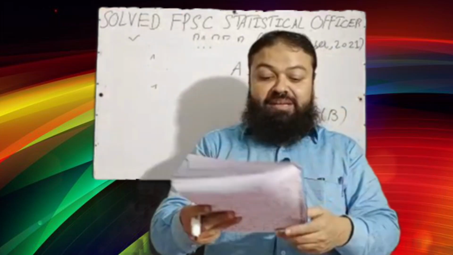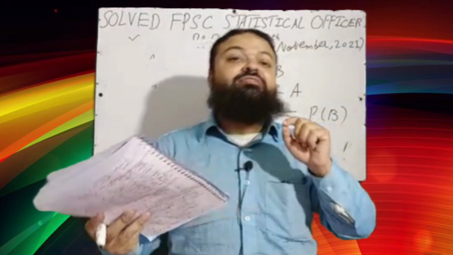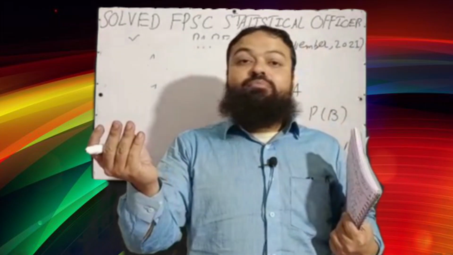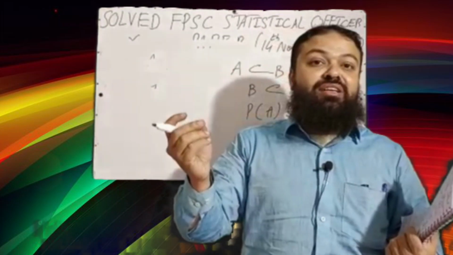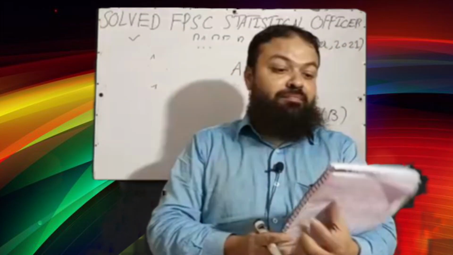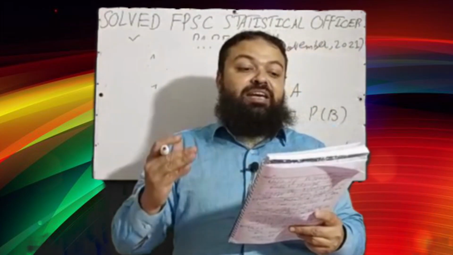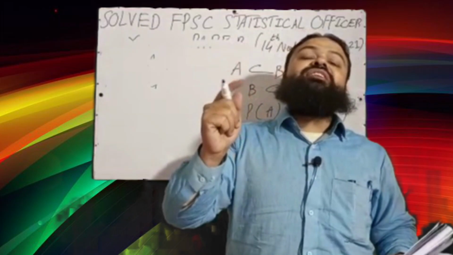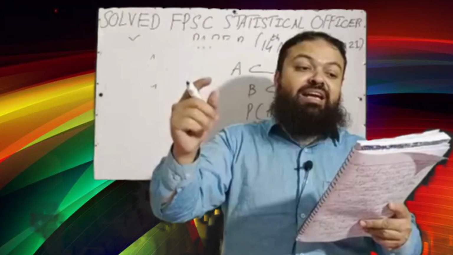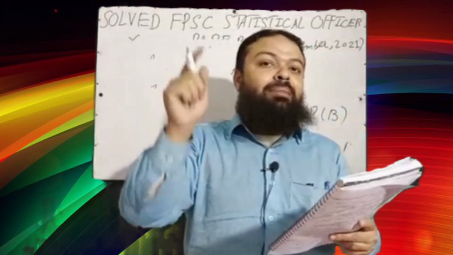A very important concept. Next question is, the best method for finding out the seasonal variations is. There are four methods we know: link relative method, moving average method, annual average method, and the best one is ratio to moving average method. That is the correct option. Next question is very important. Non-sampling error can be reduced by, we know sampling error is reduced by increasing the sample size, but the non-sampling error can be reduced by reducing the amount of data. What is the correct option? Reducing the amount of data.